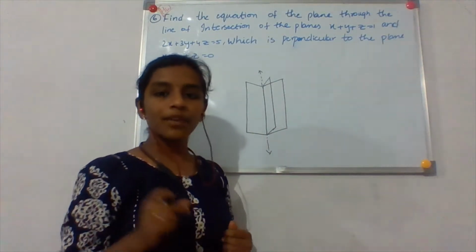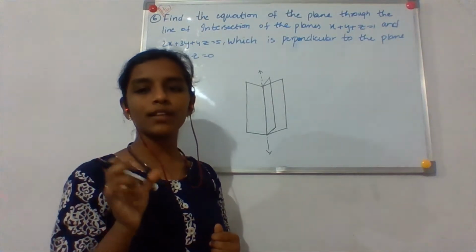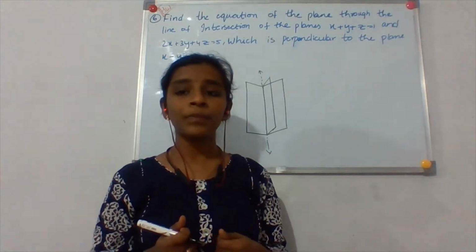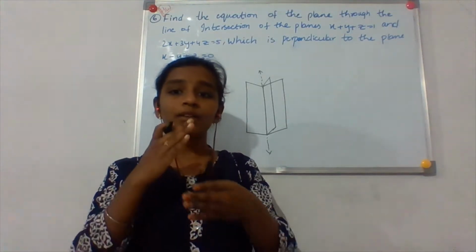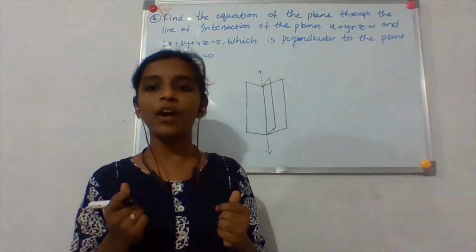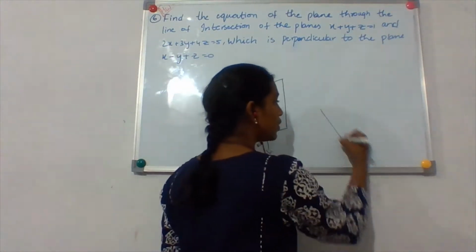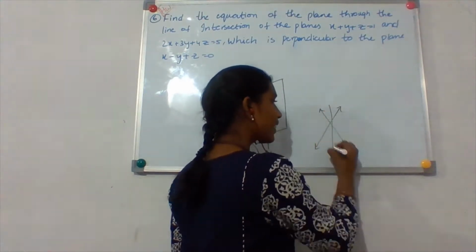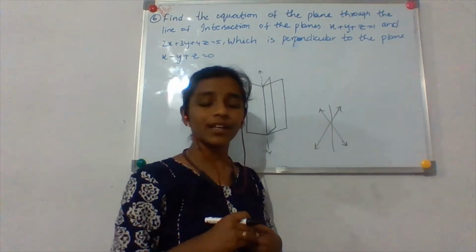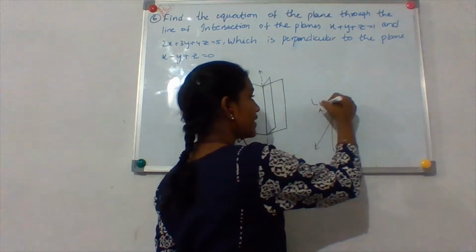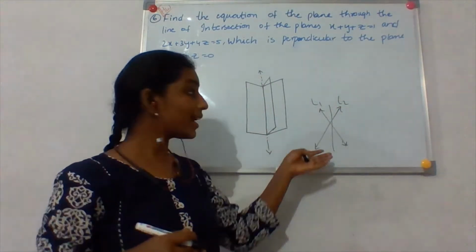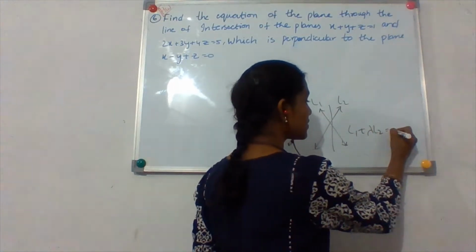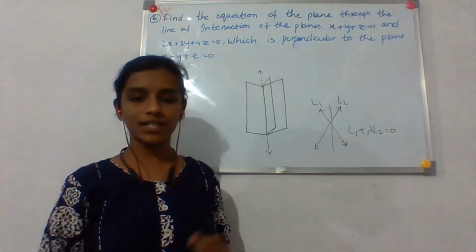For this we have a small thing to write the equation of the plane. Not only for this, you will also use this when two lines are intersecting, to write the family of lines. If I give you two lines L1 and L2, and another line is passing through that point, how do you write the other line's equation? You will write L1 plus lambda L2 is equal to 0. The same concept you will also use in circles.